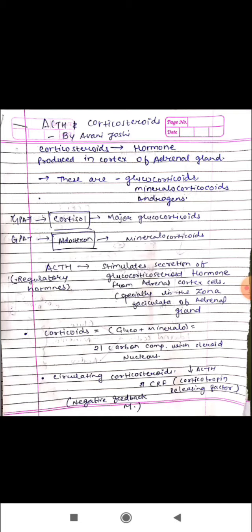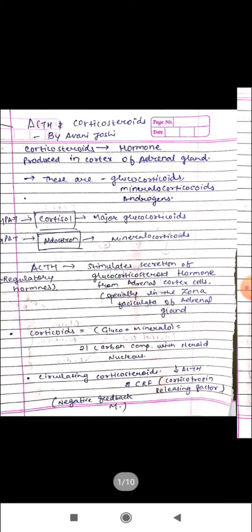It is a mineralocorticoid. Aldosterone is a mineralocorticosteroid. So ACTH generally stimulates the secretion of glucocorticosteroid hormone from the adrenal cortex cells, especially from the zona fasciculata of the adrenal gland. Now corticoids, gluco plus mineralo, in the synthetic way, are 21 carbon compounds with the steroid nucleus.